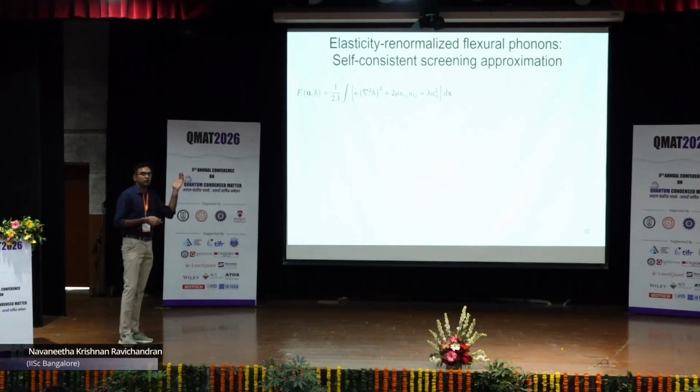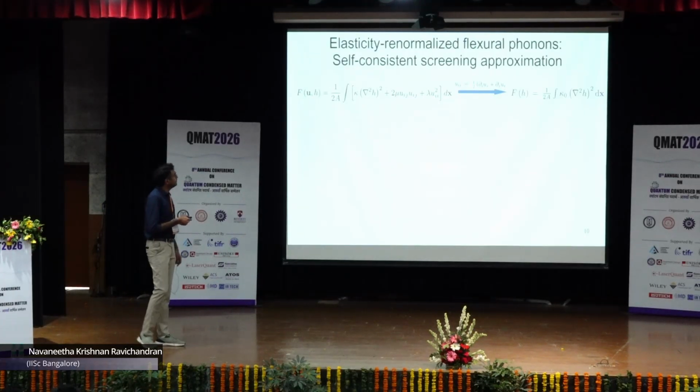Let us again go back and think about where the previous free energy expression came from first. So this is the overall free energy, including the in-plane and out-of-plane displacements for graphene. U is the in-plane and H is the out-of-plane degrees of freedom. If I consider a symmetric strain tensor U in this form and ignore any out-of-plane terms here, and integrate over all the U terms, notice that U appears exactly quadratically throughout this expression. So I can integrate them out by using phonon coordinates, and then the resulting F is a function of H only, which has this form.